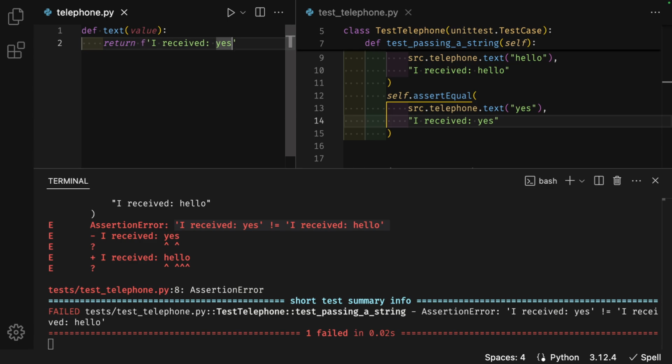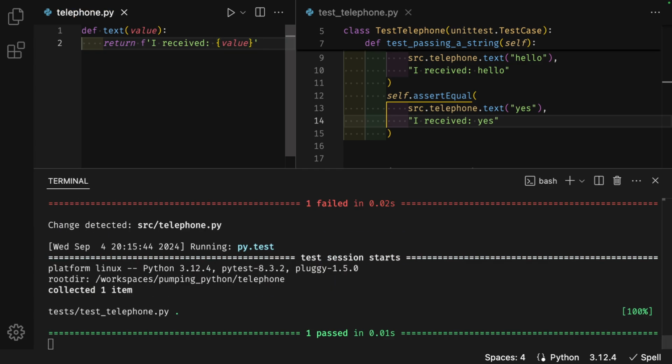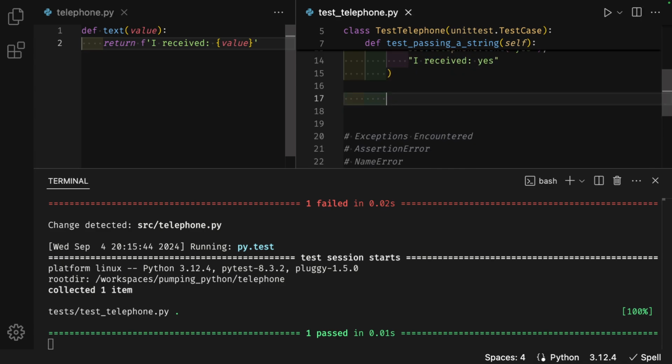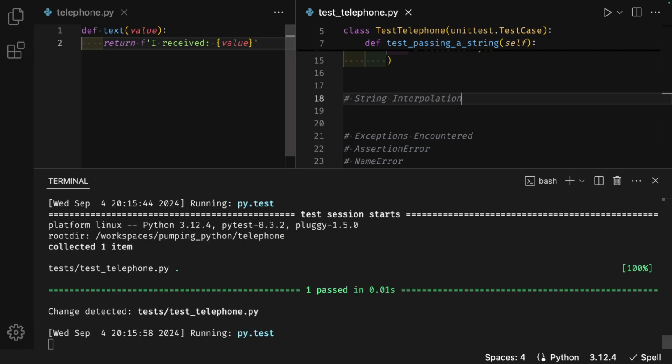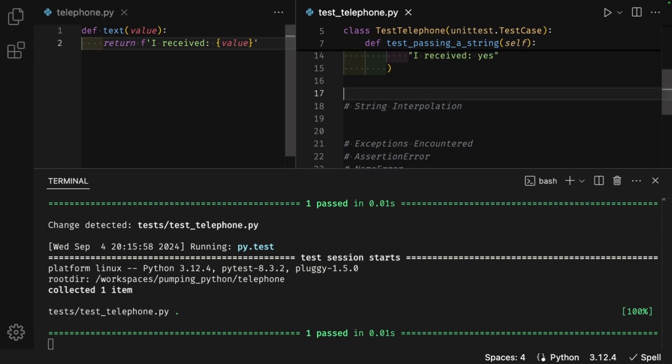F to the left of the opening quote to make it an F string. Curly braces around yes, change that to value. And the test passes. This is called string interpolation.